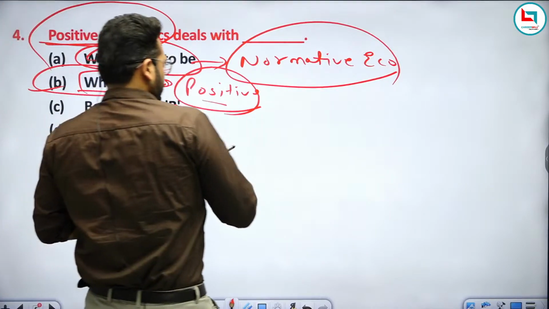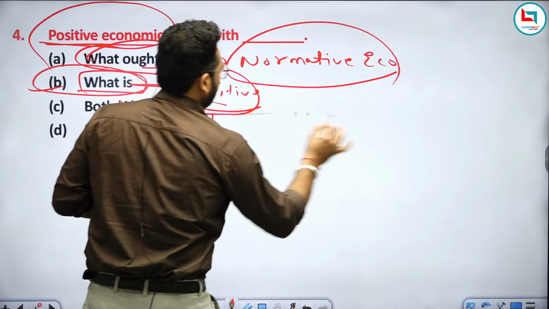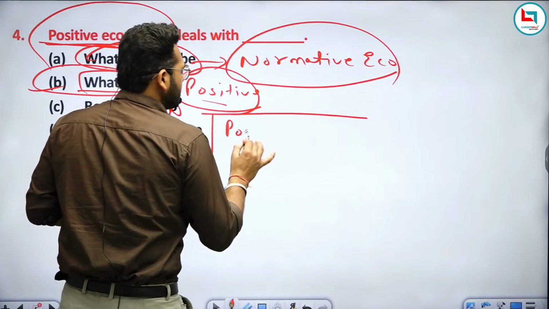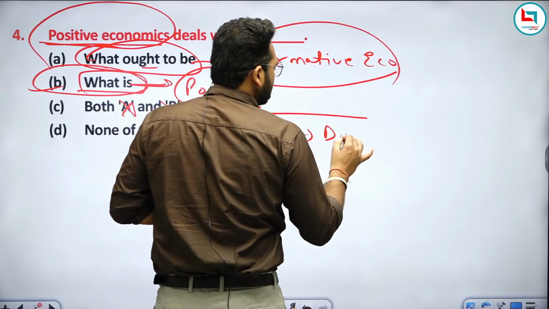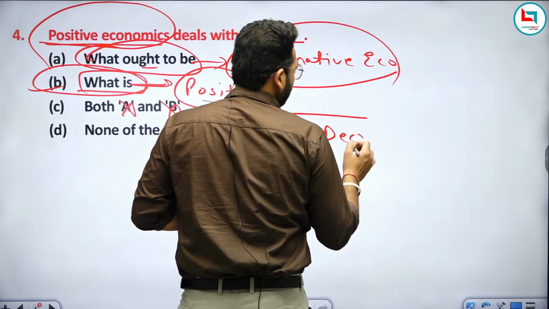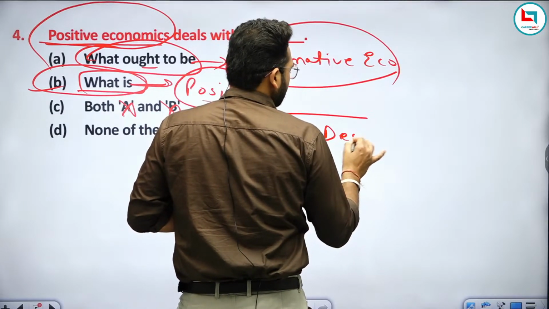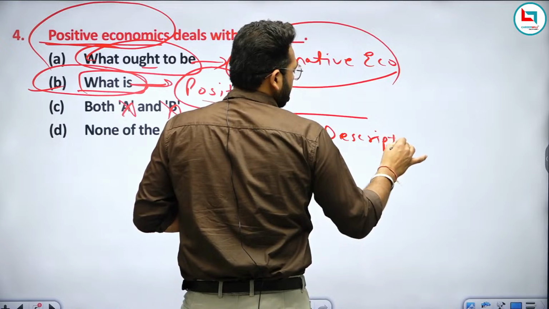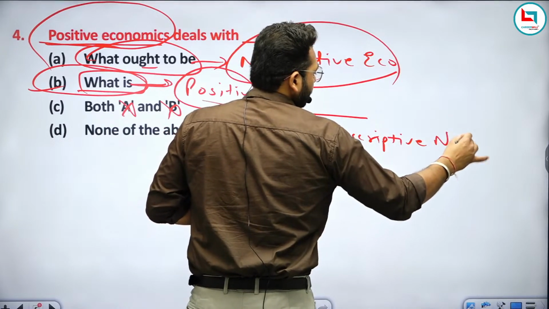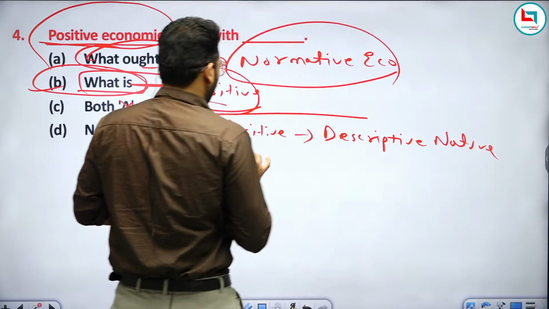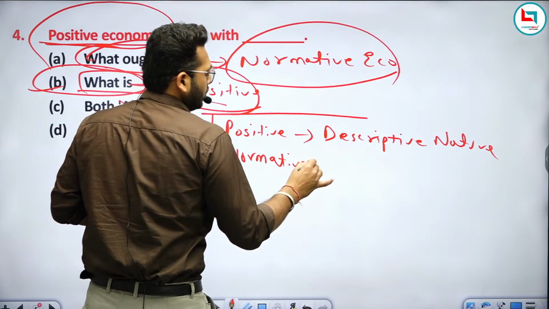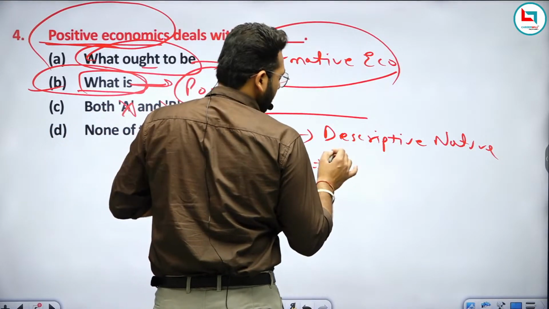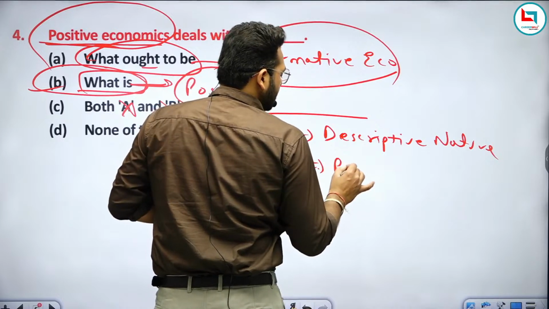We can also write: positive economics deals with, having a descriptive nature, and normative economics deals with, having a prescriptive nature.